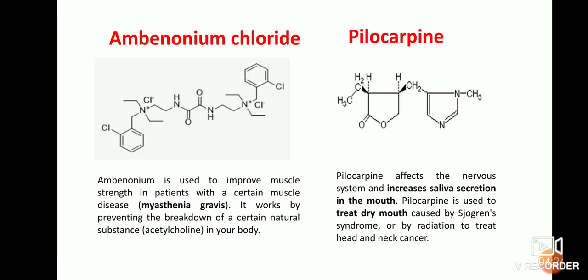Pilocarpine. This type of drug affects the nervous system and increases saliva secretion in the mouth. It is mainly used to treat dry mouth caused by Sjogren's syndrome or by radiation to treat head and neck cancer. Sjogren's syndrome involves symptoms of dry eyes as well as dry mouth.